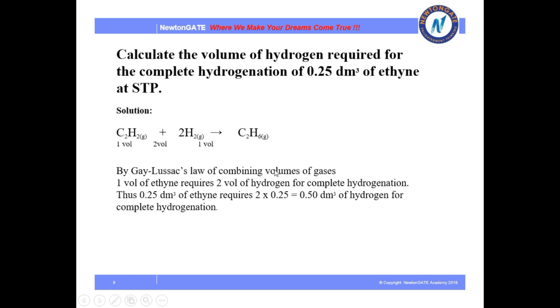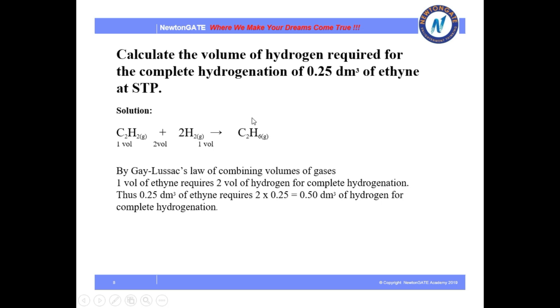Okay, now here are some worked examples of the above stated laws. Can you see this? Calculate the volume of hydrogen required for the complete hydrogenation of 0.25 dm cube of ethyne. So this is how we can solve it. First of all, we have to write the equation with proper balancing. This is the first step for any numerical.